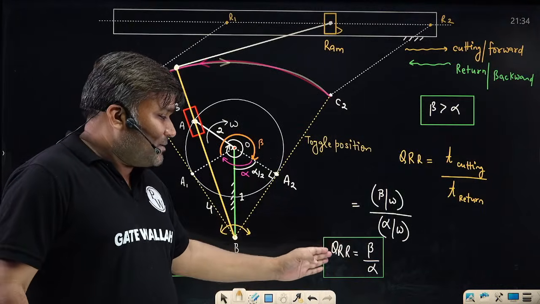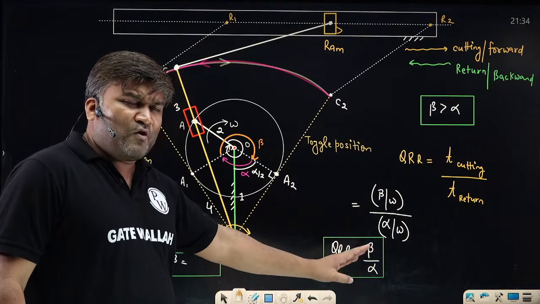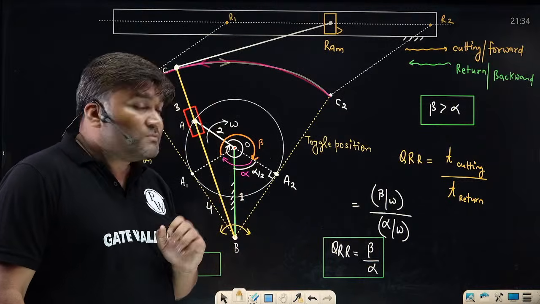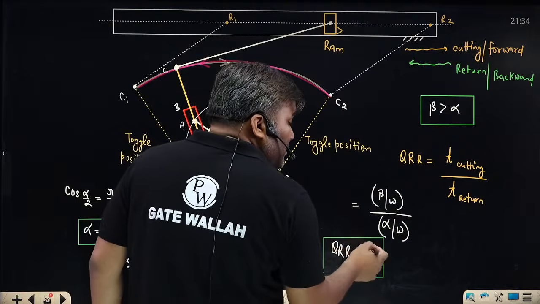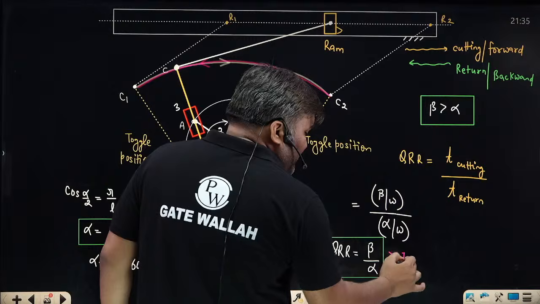Sir, in examination sometimes they will be giving the quick return ratio. What is the quick return ratio? For my mechanism, the quick return ratio is something like 2:1. Sir, quick return ratio will always be more than 1, है ना? Obviously, beta is more than alpha. So they have given the quick return ratio.